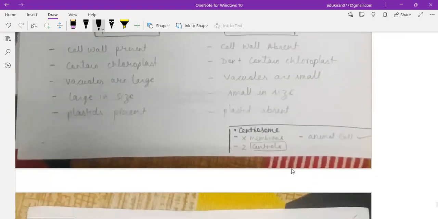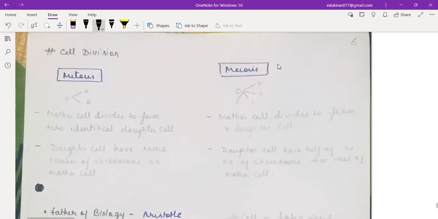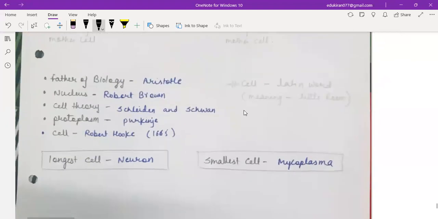Right? Now, over there, I told you a few terms, which are mitosis and meiosis. This we will be doing later on, but I'm just giving you a hint of how cell division takes place. In mitosis, from one cell, two daughter cells will be produced. In meiosis, 4 daughter cells are produced. Daughter cells have the same number of chromosomes as the mother. Daughter cells have half the number of chromosomes of the mother. Clear? Okay.